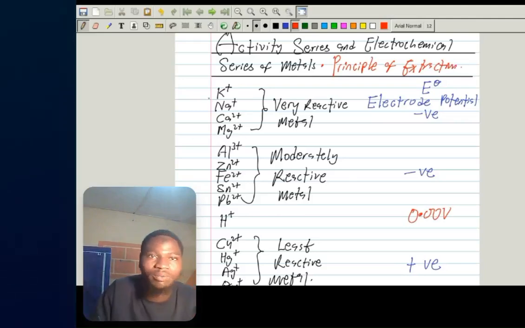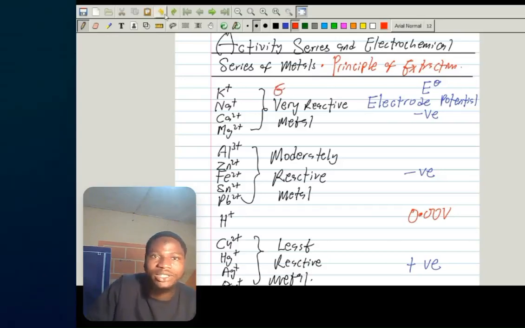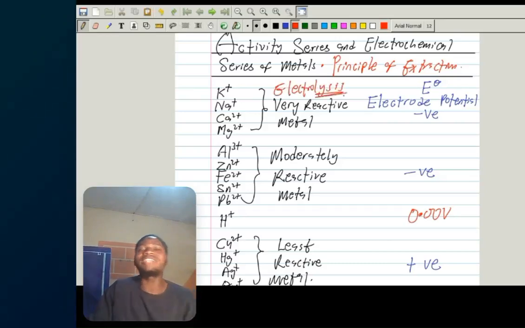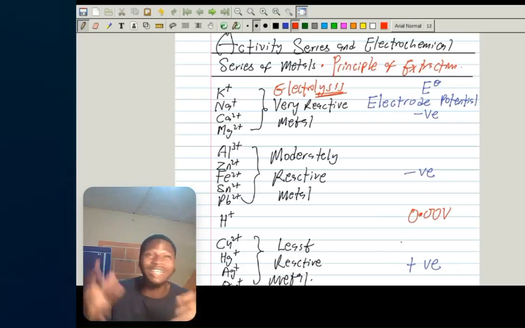Now look at this set of metals that are very reactive. They are extracted by electrolysis. Highly reactive metals are extracted by what? Electrolysis. It could be electrolysis of their chlorides and so on. So that is how they are extracted. Why? Because they are very reactive. You can never find them free in nature. It's not possible. You can either find them as oxides or as chlorides and so on. You always see them in combined form because they are very reactive.